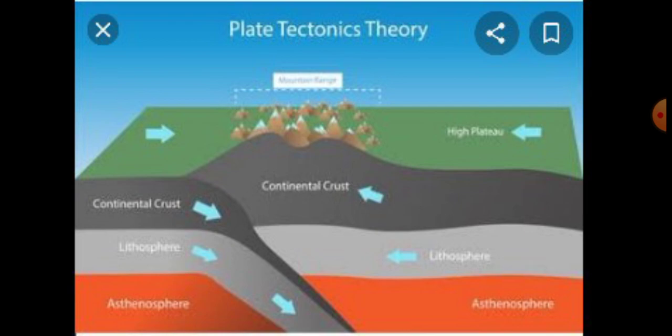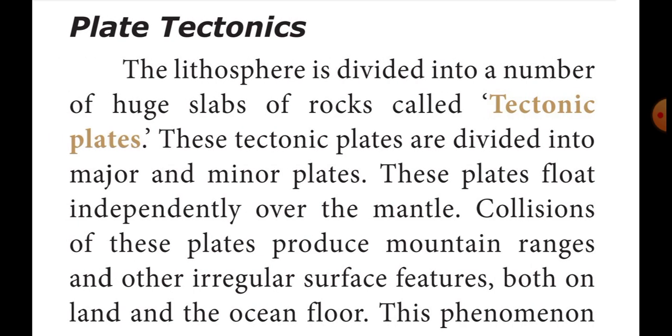Plate tectonics. What is plate tectonics? The lithosphere is divided into a number of huge slabs of rocks called tectonic plates. These tectonic plates are divided into major and minor plates, and these plates float independently over the mantle. Collisions of these plates produce mountain ranges and other irregular surface features, both on land and the ocean floor. This phenomenon is called plate tectonics. Phenomenon means event. Okay, this event is called plate tectonics.